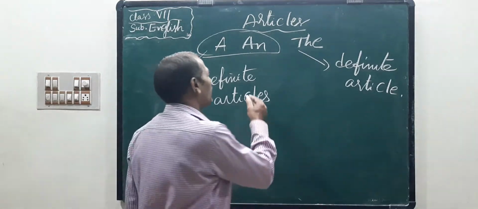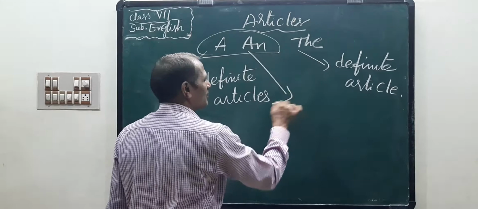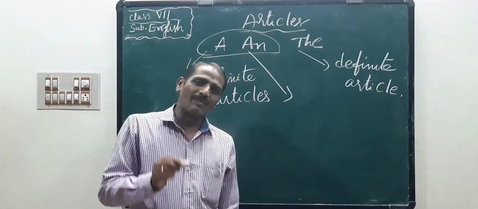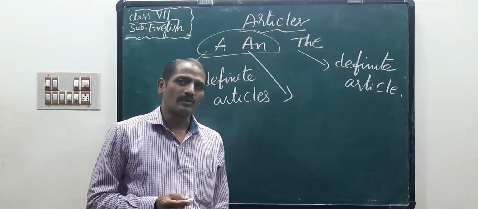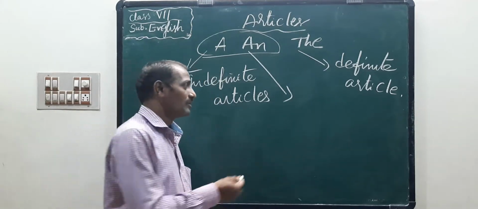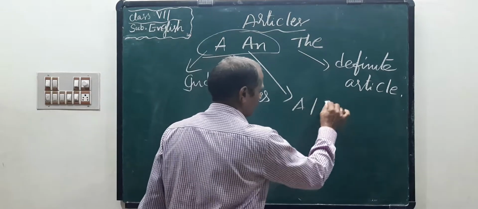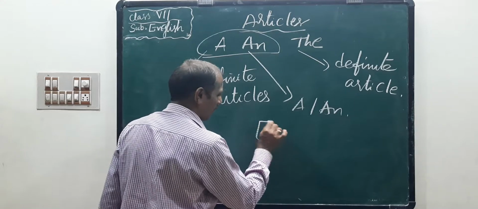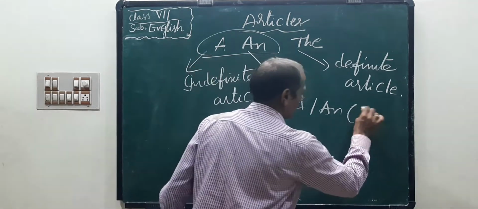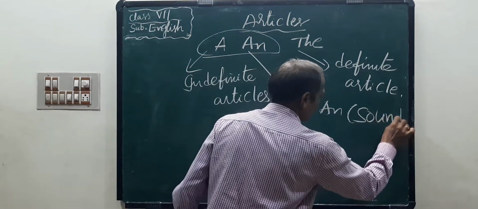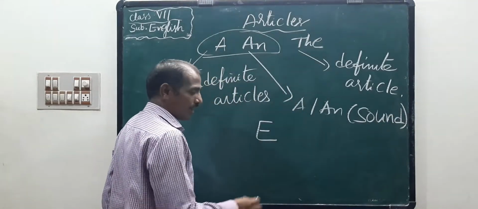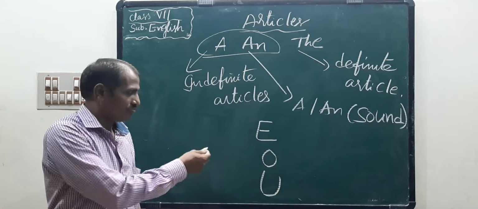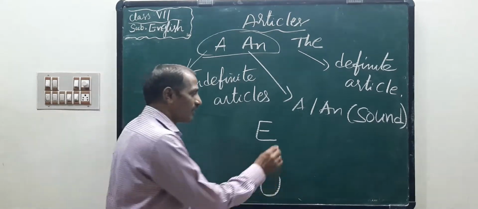So as you know, A and an should be used as determined by sound itself. Determined by sound itself. So, a or an. Last class I told you, for example, A, E, I, O, U. They are vowels.